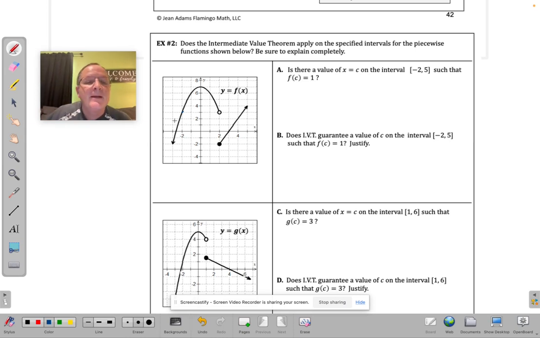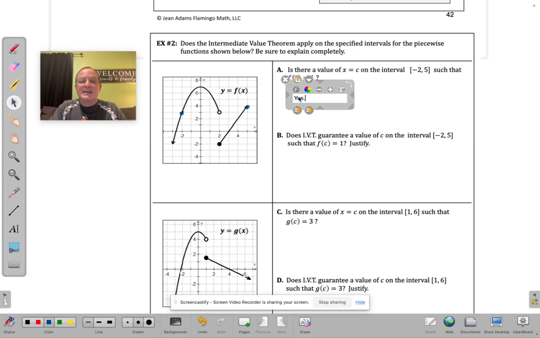All right, so from -2 to 5, which is here, where f of c equals 1. Let's travel. No, no, no. And then we jump, and then we're going up, up, up. Oh, we got one right there. So yeah, we do have that value, but just because you have the value doesn't mean it was absolutely guaranteed to happen.